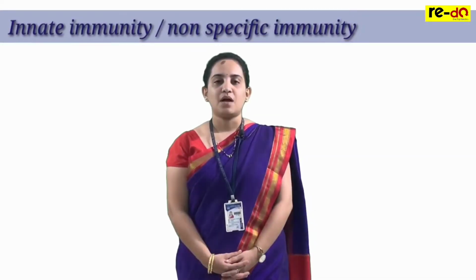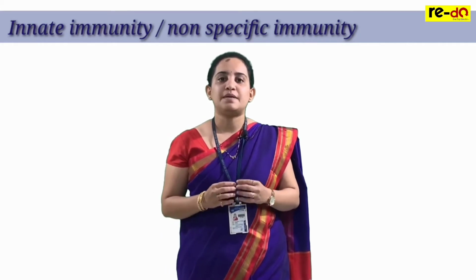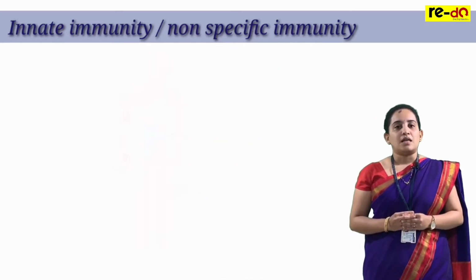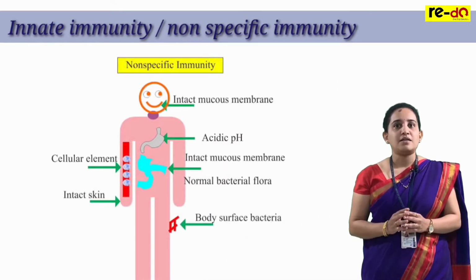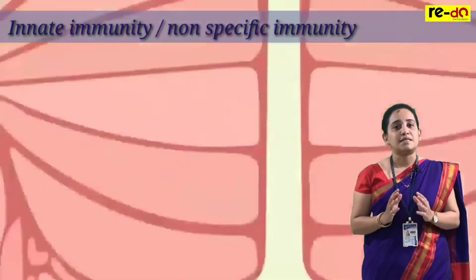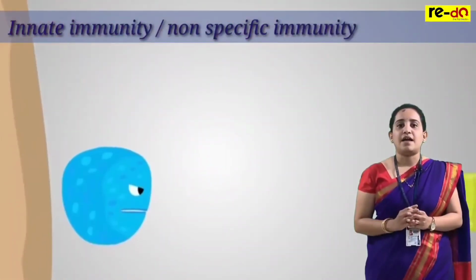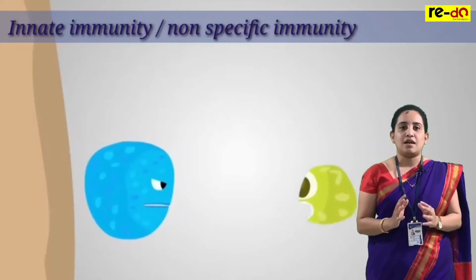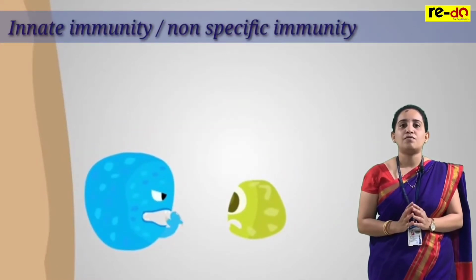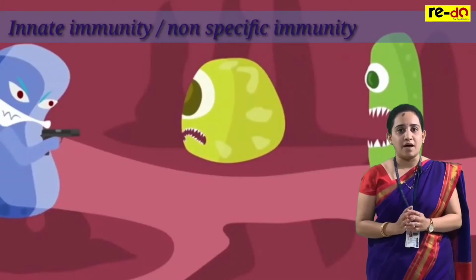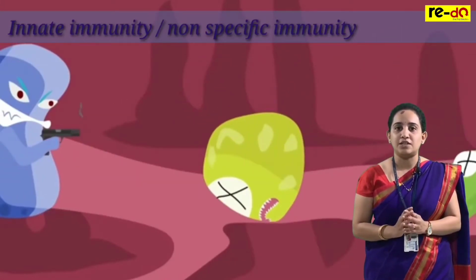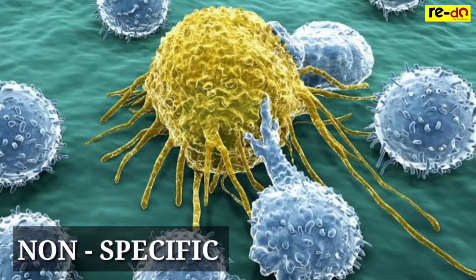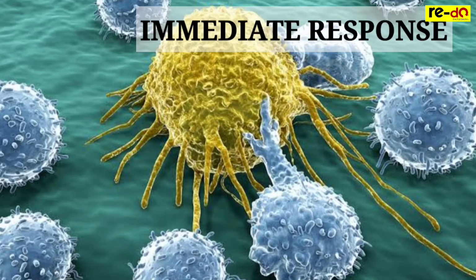Innate immunity is also called non-specific immunity. Why non-specific immunity? Because it has a general effect and is not directed against a specific agent. Whenever there is an entry of a pathogen or a foreign particle, it produces a generalized effect on the entire range of foreign particles. It is not confined to a particular agent, so we call it non-specific. It shows an immediate response. Why immediate response?